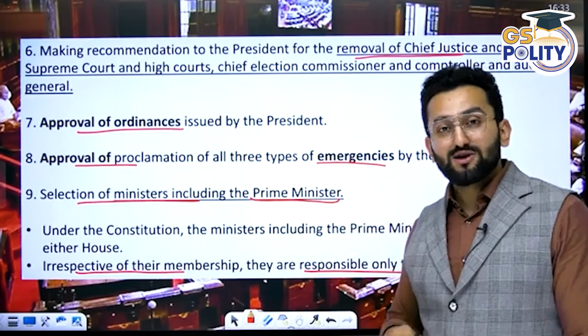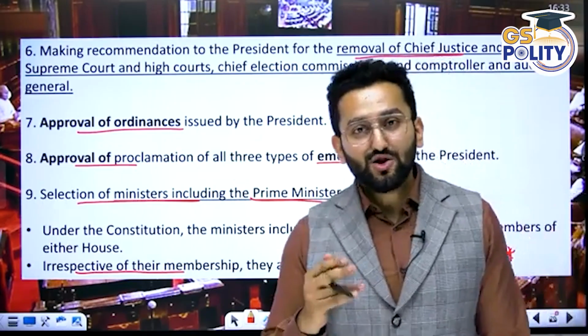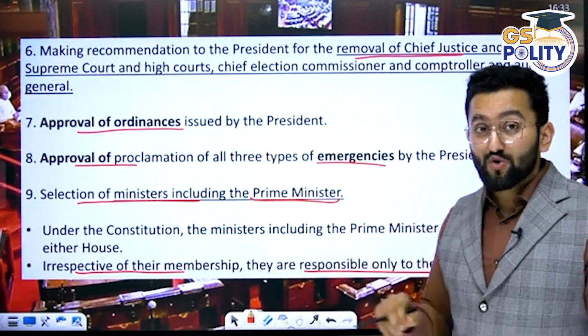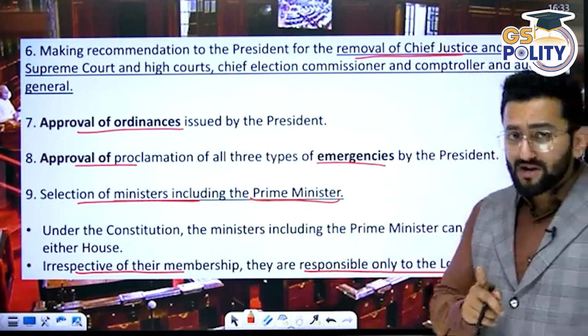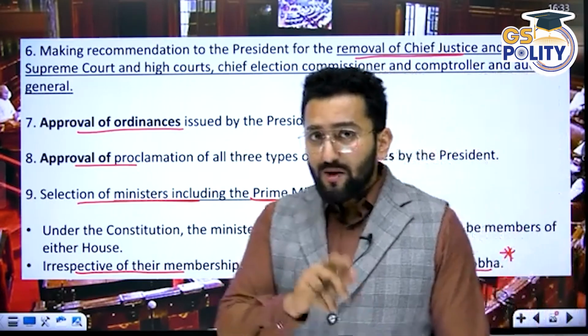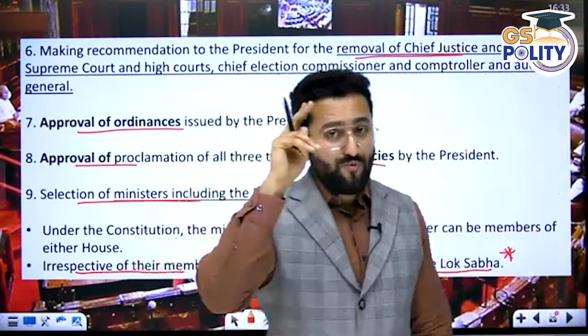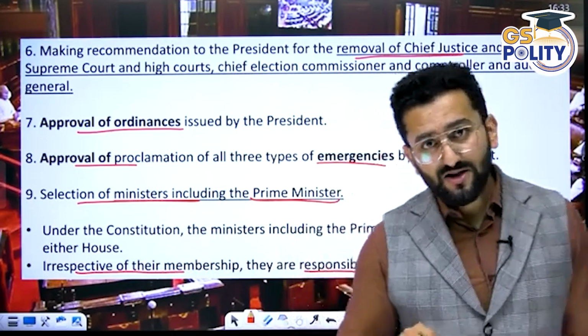Approval of ordinances. It's not like just get it approved from Lok Sabha and the job will be done. No, it needs to be approved by Lok Sabha and Rajya Sabha, both. Approval of proclamation of emergencies. I hope you remember the National Emergency chapter. It needs to be approved by Parliament within 30 days. I hope you remember, within 1 month in case of national emergency.